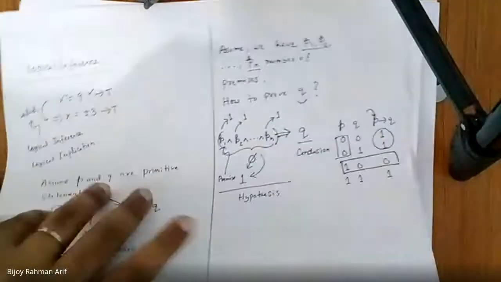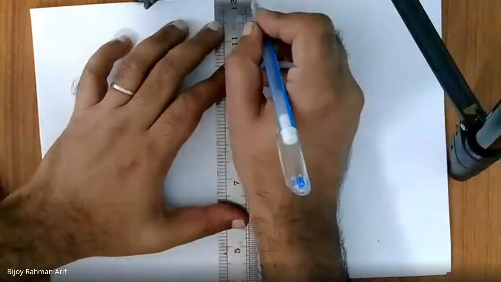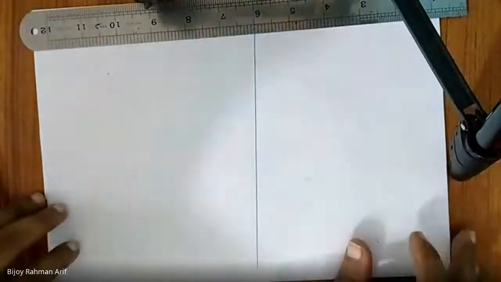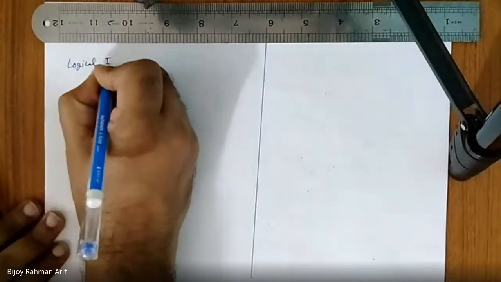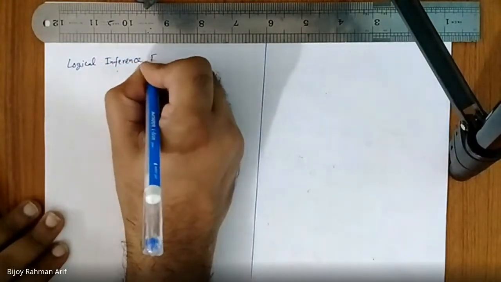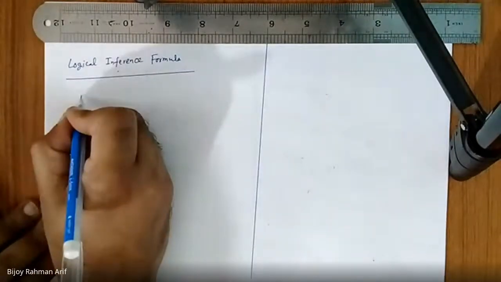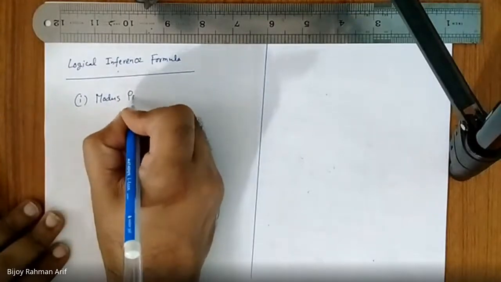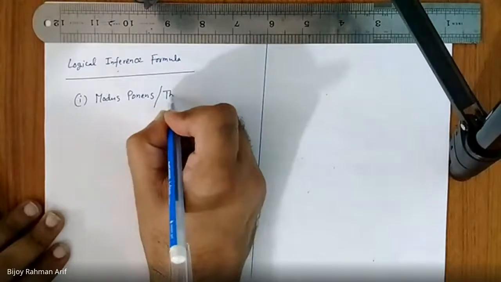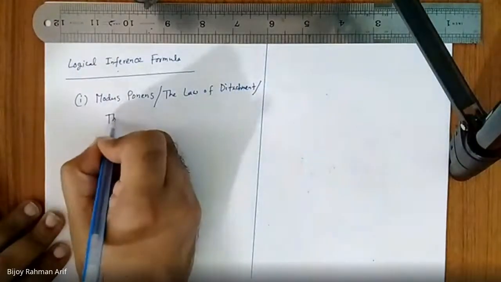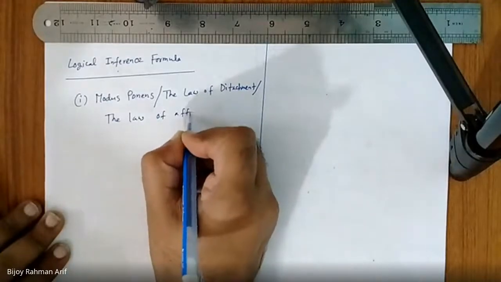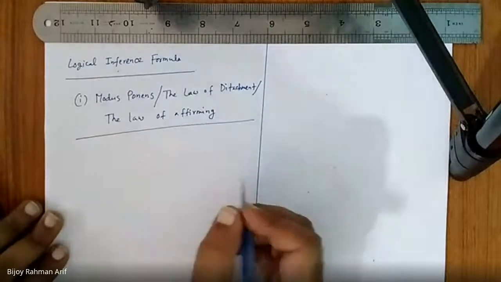My first logical inference formula is called modus ponens, or the law of detachment, or the law of affirming. So what is the formula?